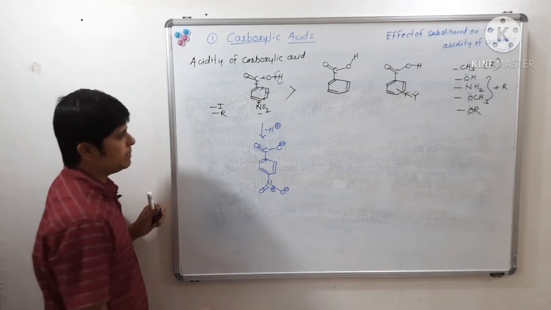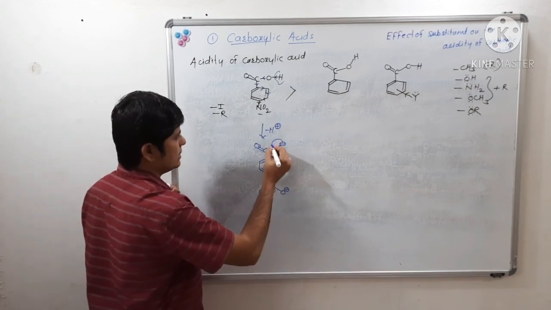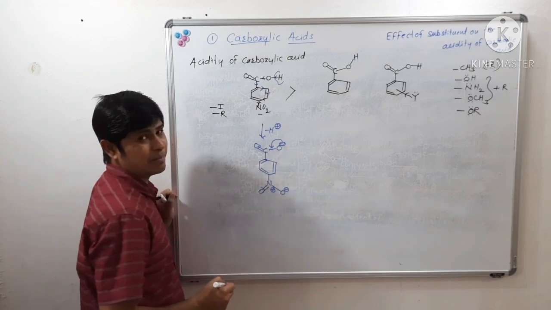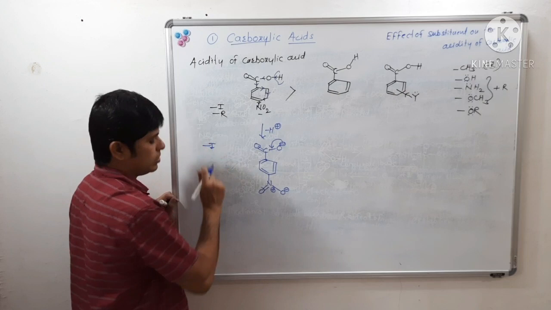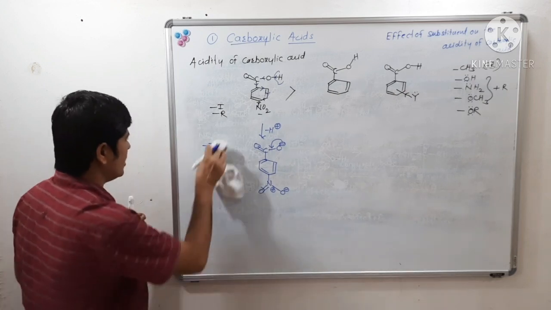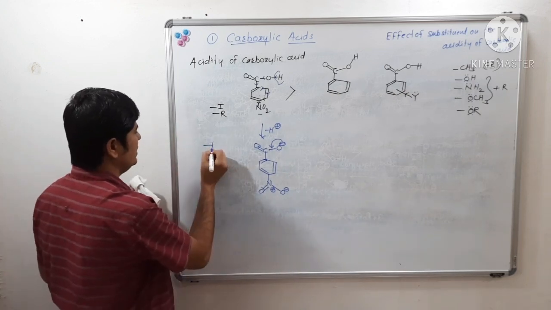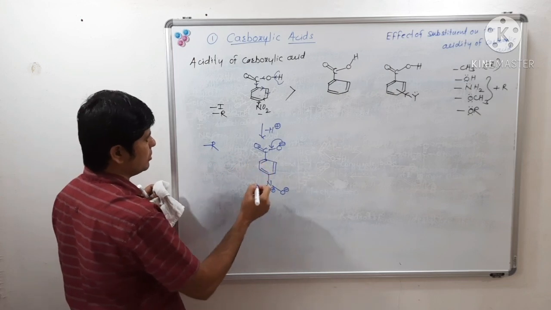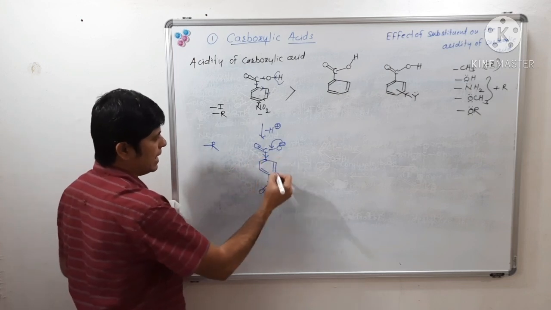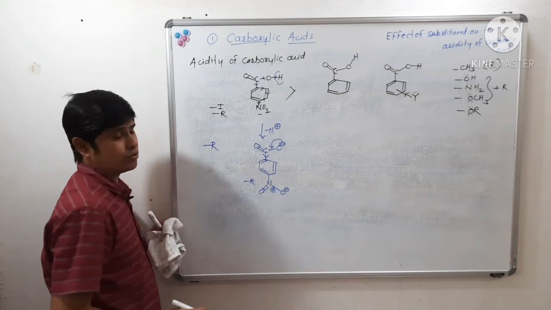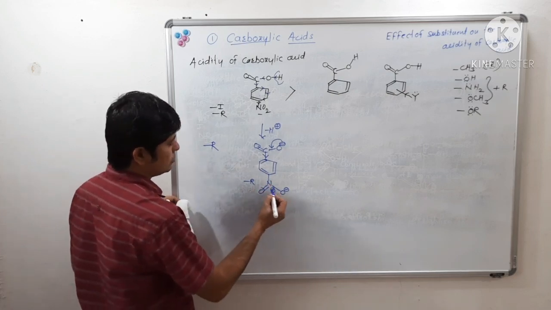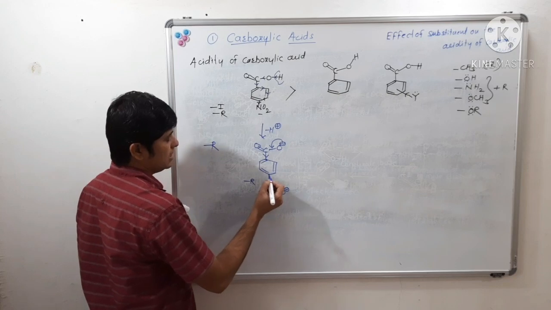Now this conjugate base will get stabilized by the minus R effect of this carboxyl, we know, and it will also get stabilized by the minus R effect of this nitro group.